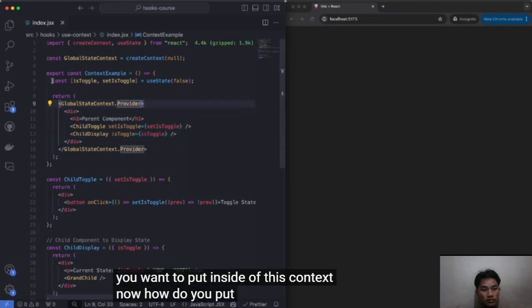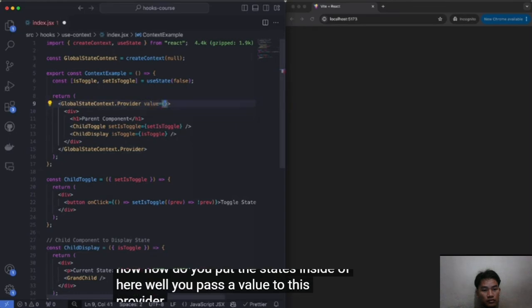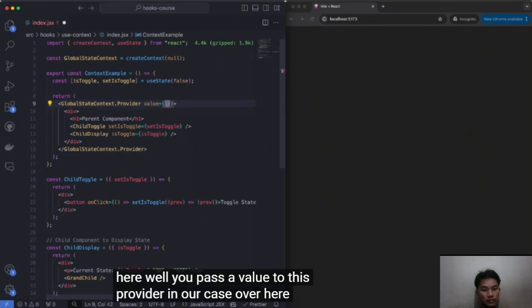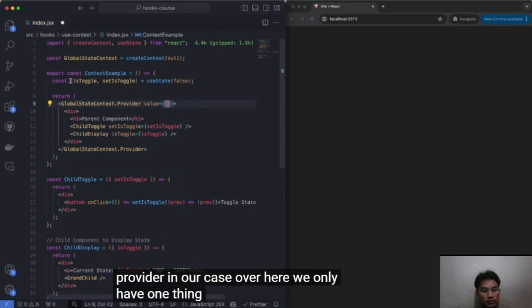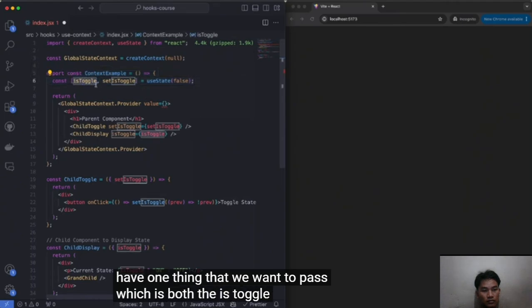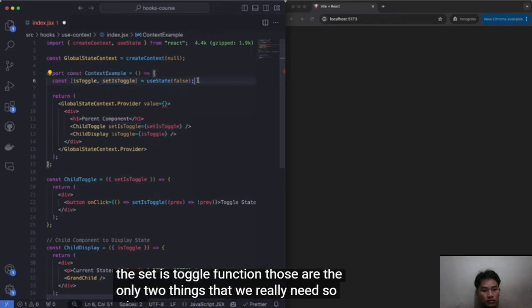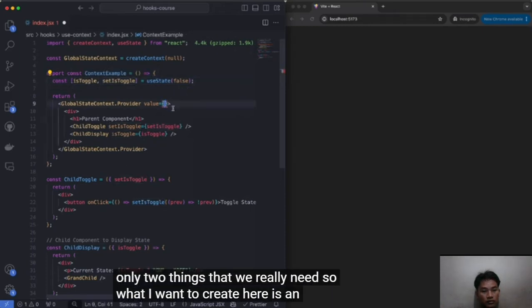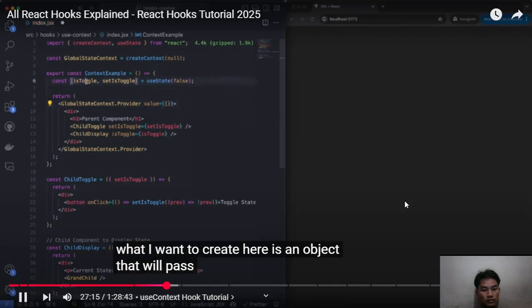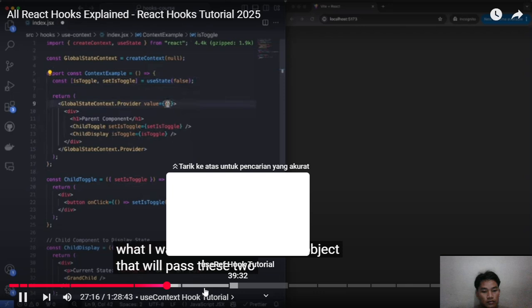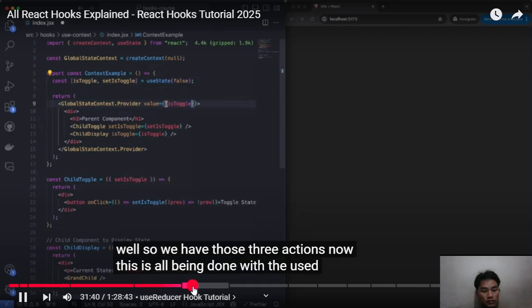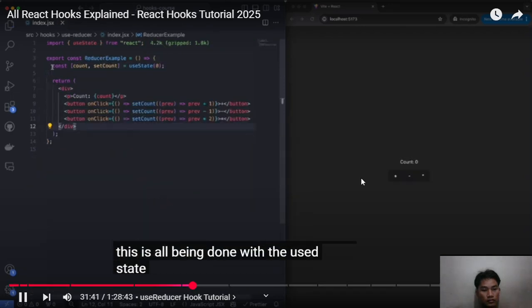Now, how do you put the states inside of here? Well, you pass a value to this provider. In our case over here, we only have one thing that we want to pass, which is both the isToggle value and the setIsToggle function. Those are the only two things that we really need. So what I want to create here is an object that will pass these two pieces of information. So I'll pass the isToggle state, right?